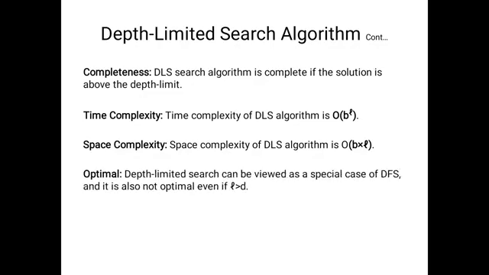Optimal solution: maybe depth limited search can be viewed as a special case of DFS. Actually the process is the same as depth first search. So we consider this one special case of depth first search, and it is also not optimal. Actually DFS can't find the optimal solution, because here we got only one solution. How will we decide whether this is optimal or not?